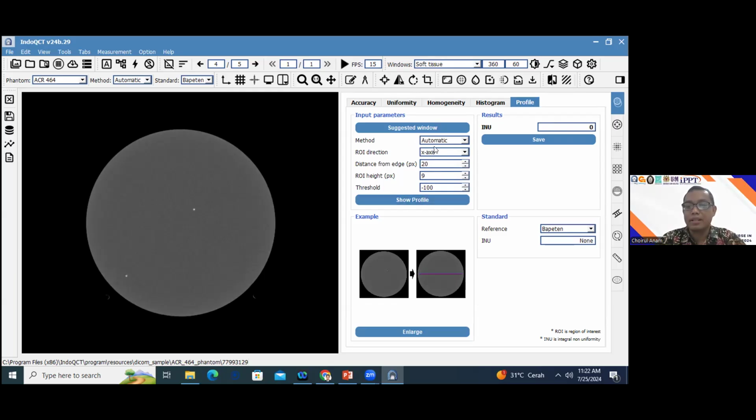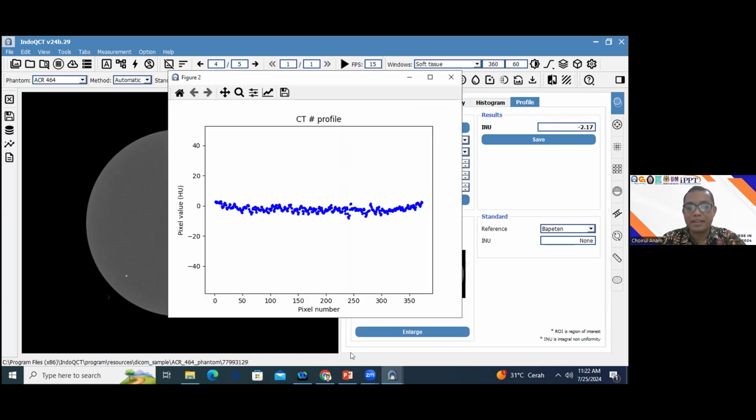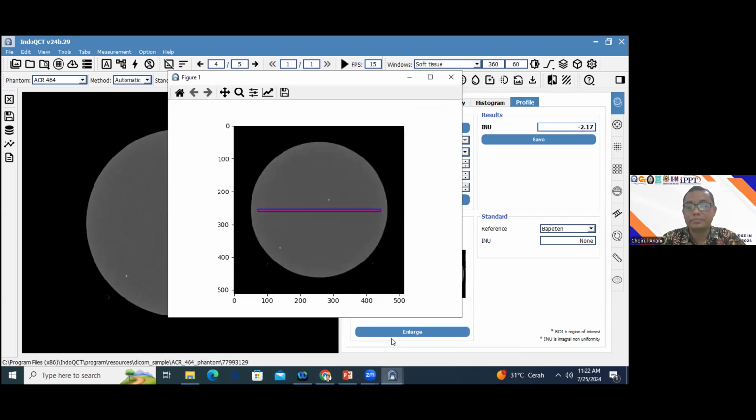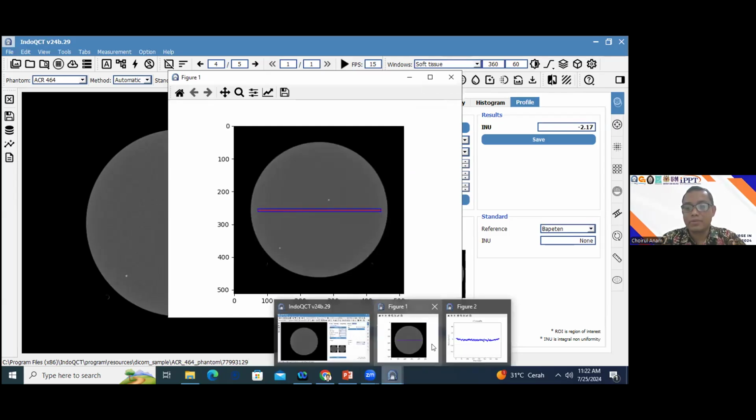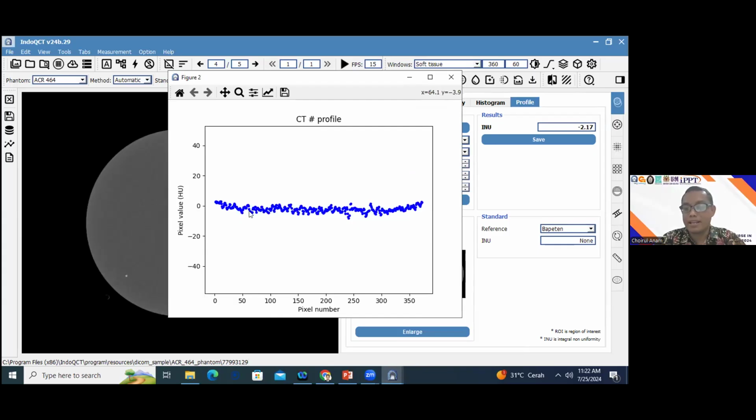Okay, in this example, I chose the automatic one, and I clicked show profile. This one is the line to create the profile, and this one is the profile we get, and this one is the parameter INU, integral non-uniformity, and we get minus 2.17.